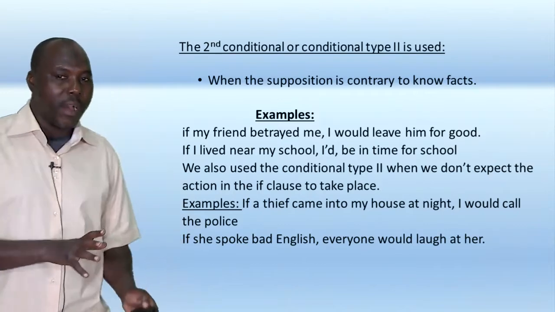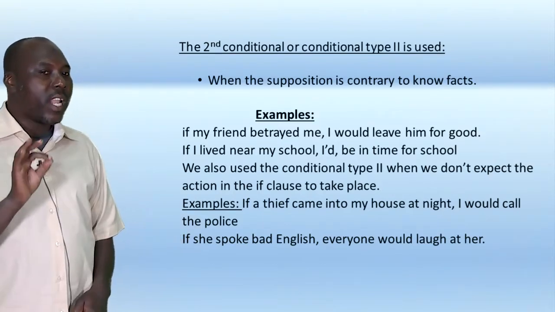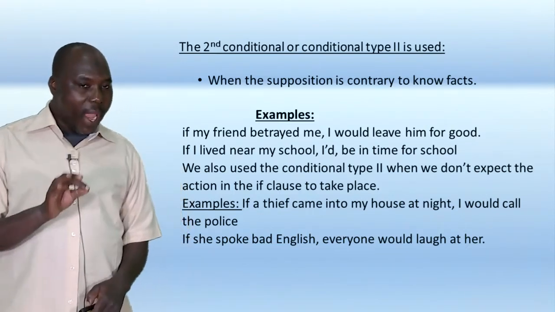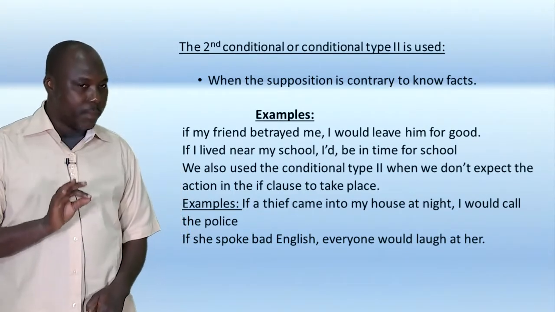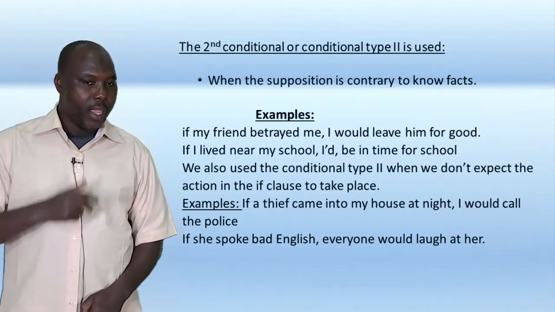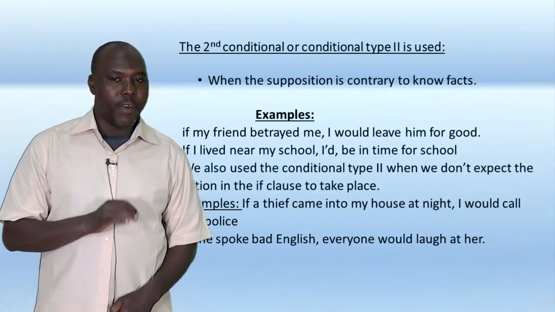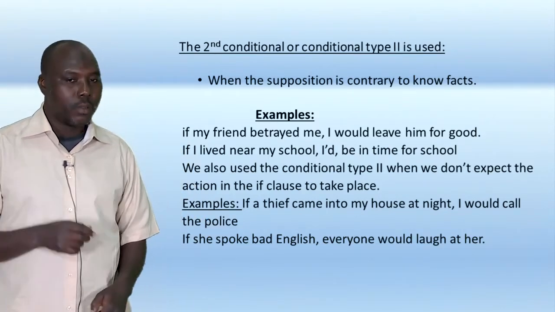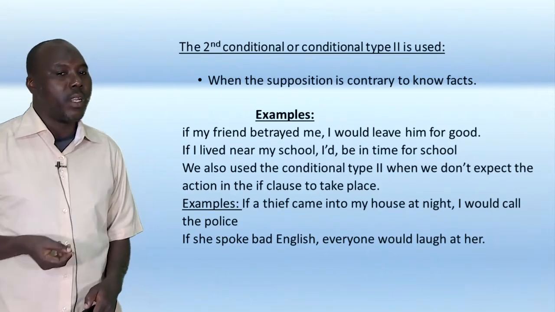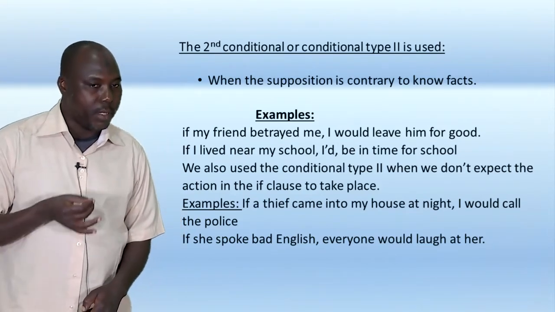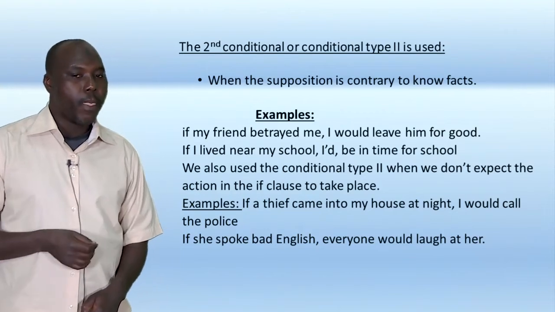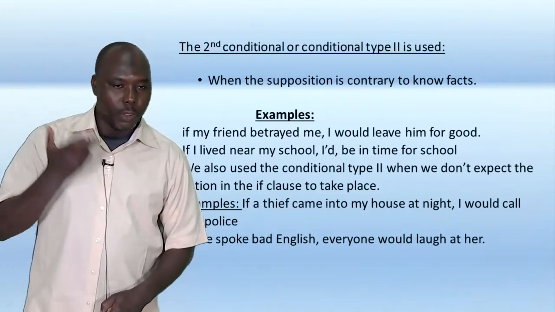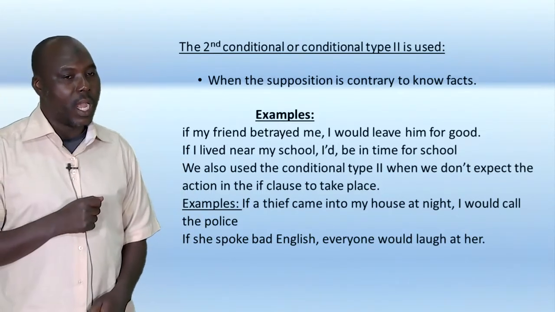Before that, we have some facts to underline. The second conditional or conditional type 2 is used in different ways. The first one is when the supposition is contrary to fact. Example, if my friend betrayed me, I would leave him for good. So here it is not my wish that my friend will betray me. Second, if I lived near my school, I'd be in time for school.